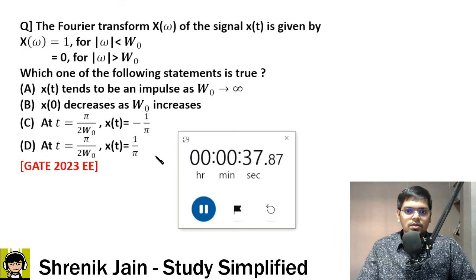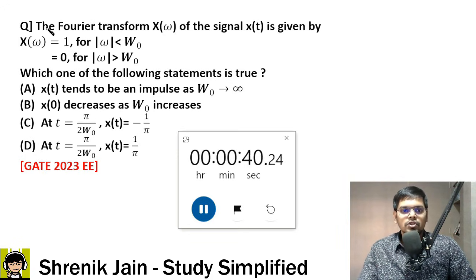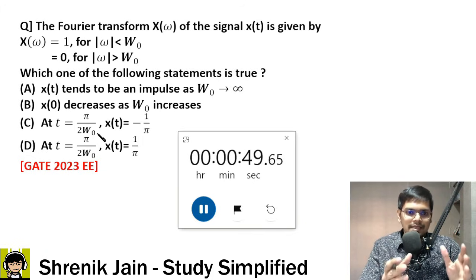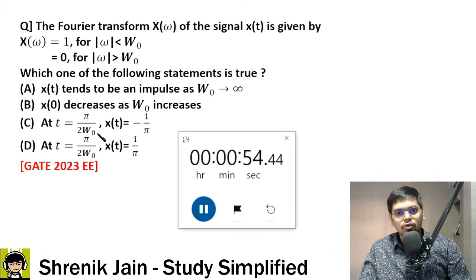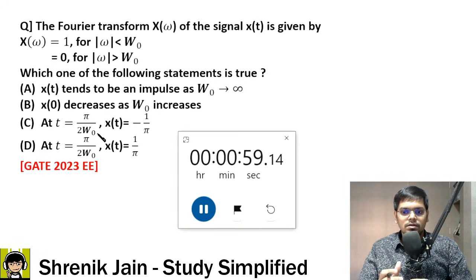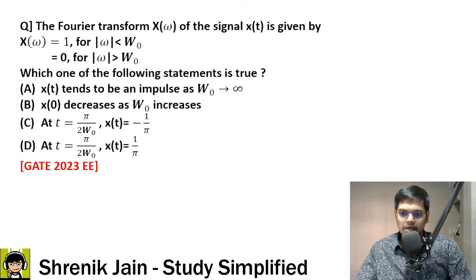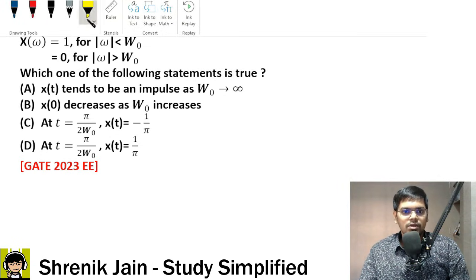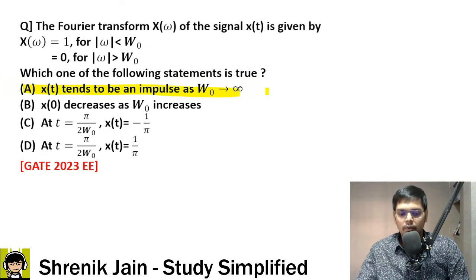Why? Because the frequency function is given. Find the respective time domain function, then only you can comment on the options. One way is to use the formula, the other way is you know that this is the standard graph, a rectangular function. So the time domain signal would be a sinc function, sampling function. So the time is up. Now it's my time to solve the question. Okay, now focus. If you got the answer as option A, then congratulations, option A is absolutely correct. But why? Let us see.